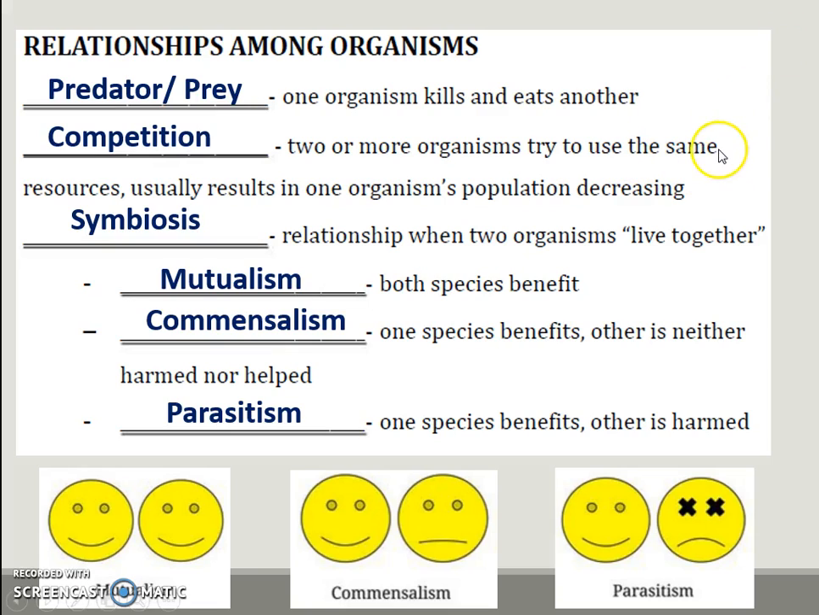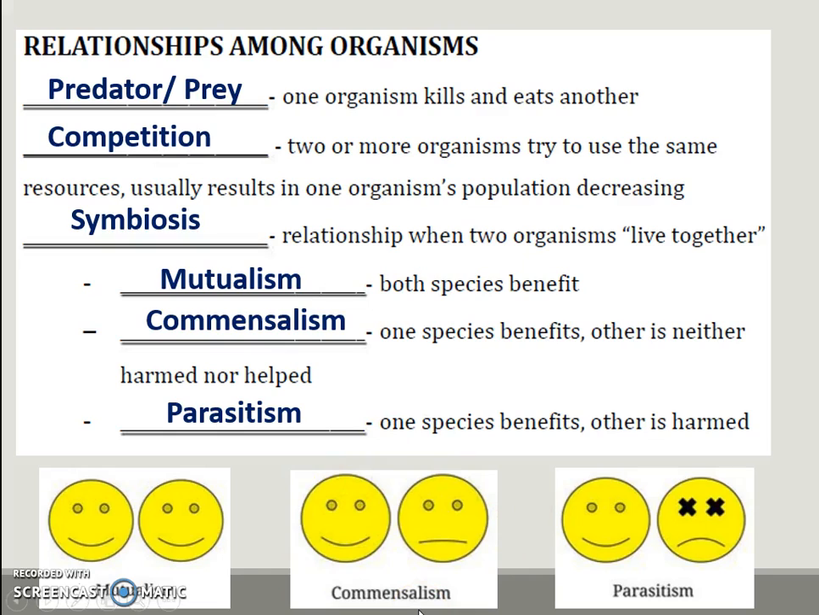So competition is two negative signs. It hurts both people. Then we have symbiosis. Symbiosis is the different types of relationships that we have talked about. First word is called mutualism, when both species benefit. Second one is called commensalism, when one benefits and one is neutral.